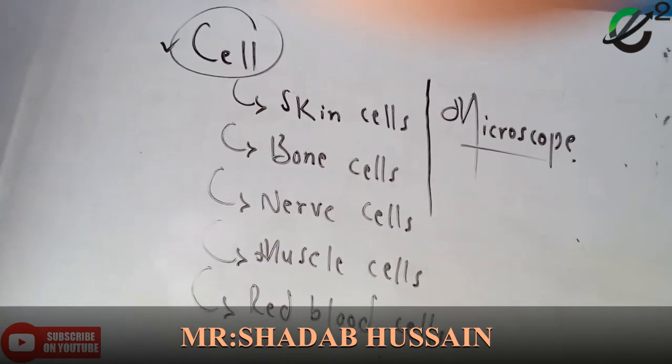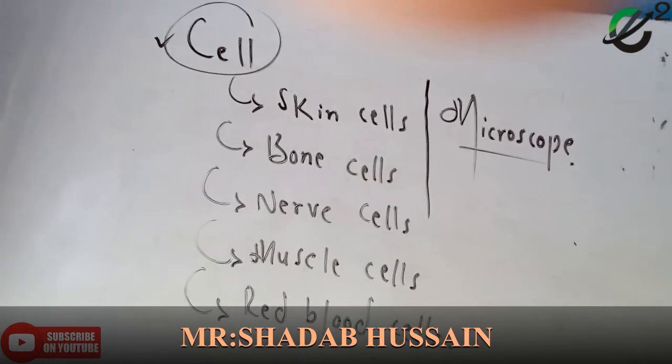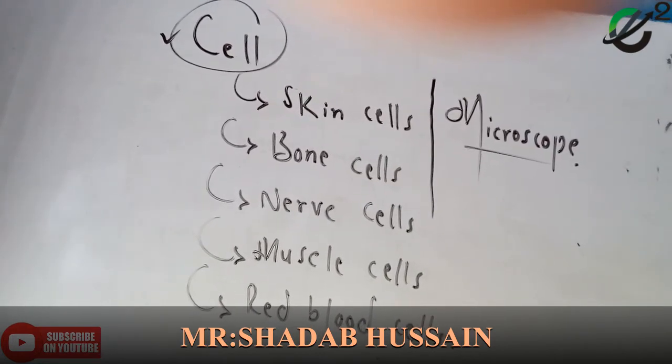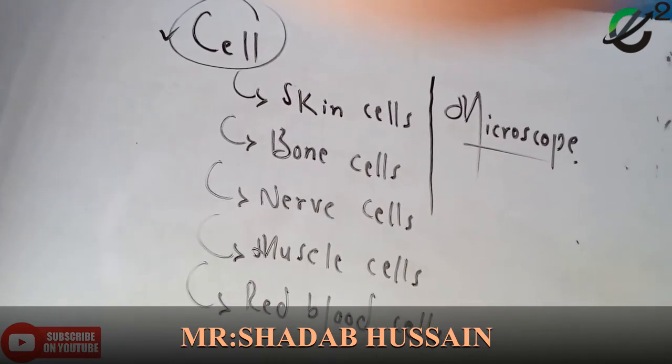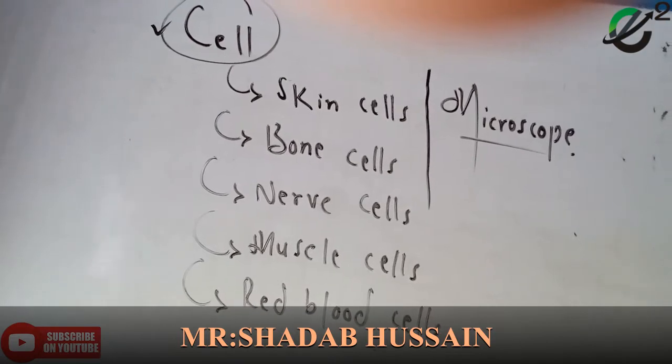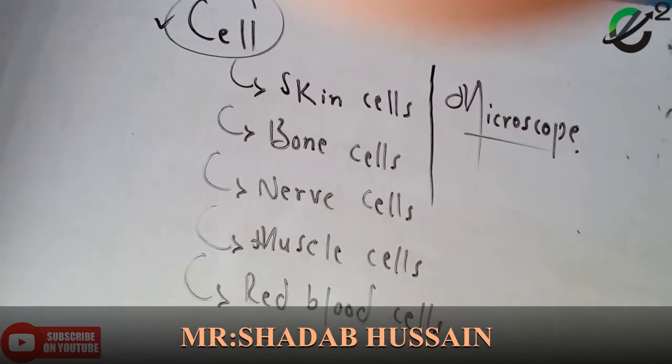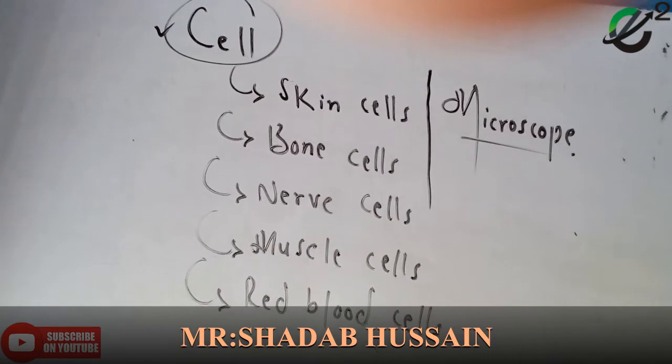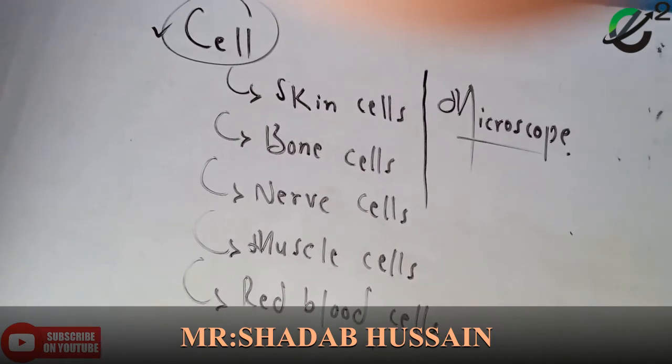Inside our body there are different cells. They perform different types of functions inside our body. So here we have different types of cells and different functions of the cells. Students, are you getting me? The cell is the basic unit of life. So different cells are on your screen.